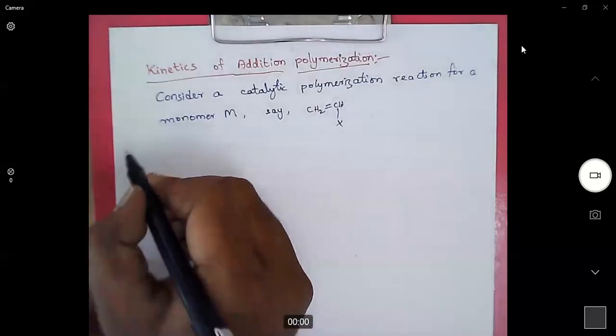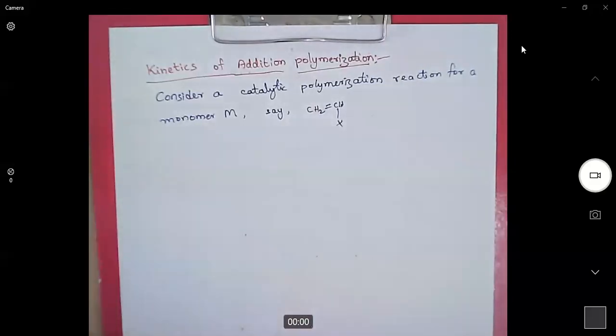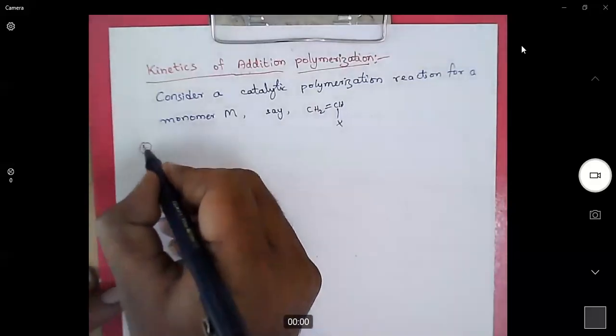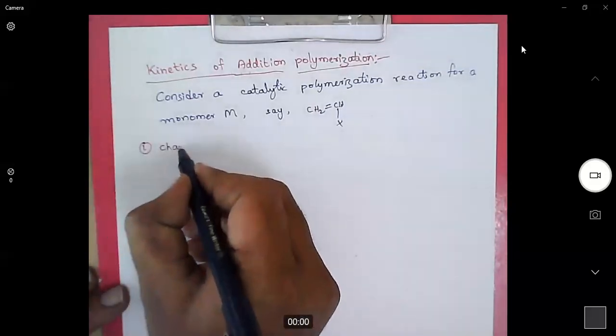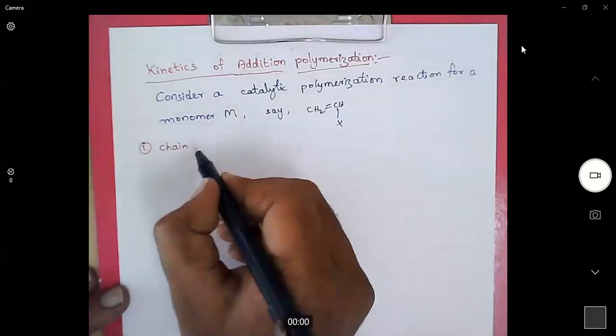We can use any one of them. I'll go for a radical polymerization.